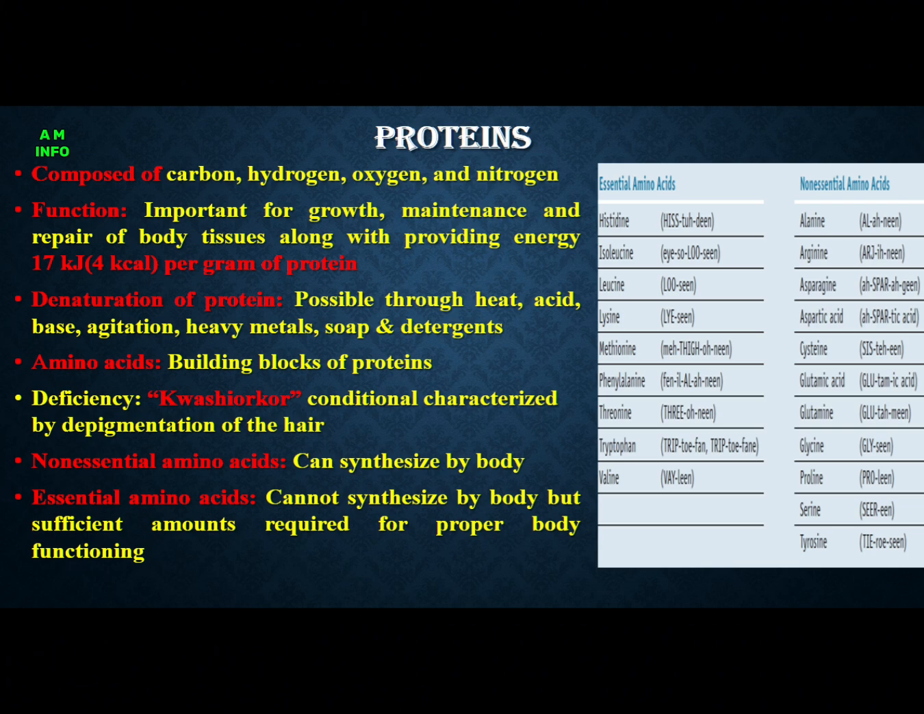Building blocks of proteins are called amino acids. One of the deficiencies of protein is called kwashiorkor, characterized by depigmentation of hair. Two types of amino acids: one is non-essential amino acid, which can be synthesized by the body, and the other is essential amino acid, which cannot be synthesized by the body but is required for proper functioning.